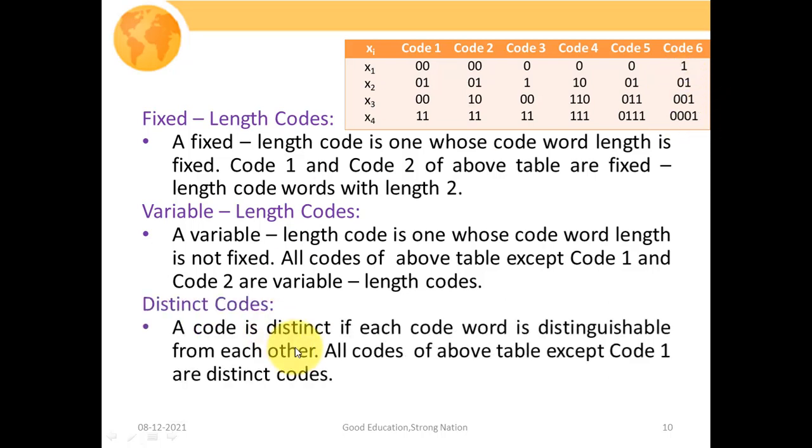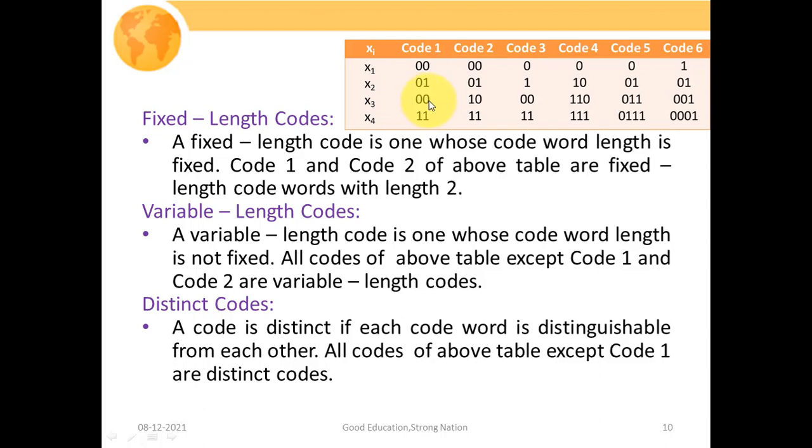Now the next point is distinct codes. As the name suggests, a code is distinct if each code word is distinguishable from the others. I mean, there will be no overlapping, and no two code words will have the same value. So all codes of the above table except code 1 are distinct codes. If you closely observe code 1, x1 has the coded sequence 00, and x3 also has the coded sequence 00. So they are indistinguishable codes.